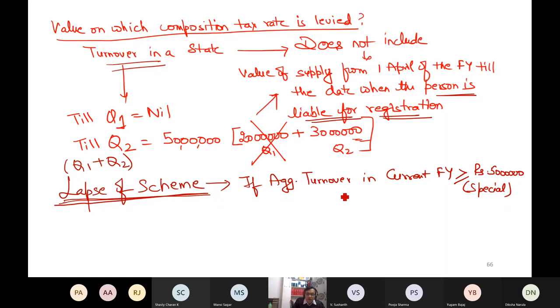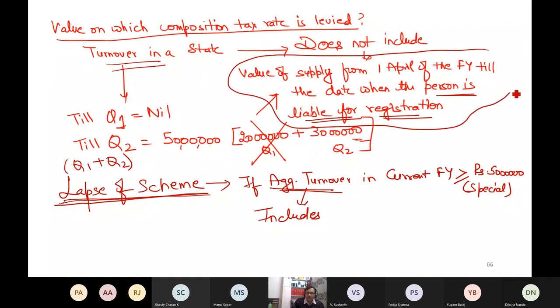And now when you say aggregate turnover, this is what the difference is. In turnover in a state, this is not included, but the same value is included when you compute aggregate turnover. So quarter 1 turnover 20 lakh, I will include now.